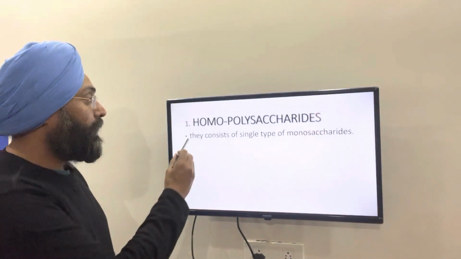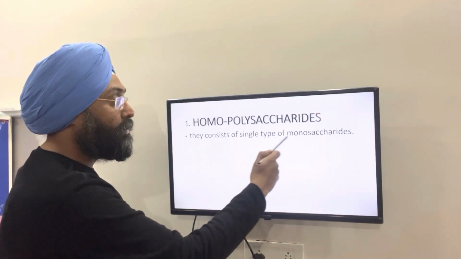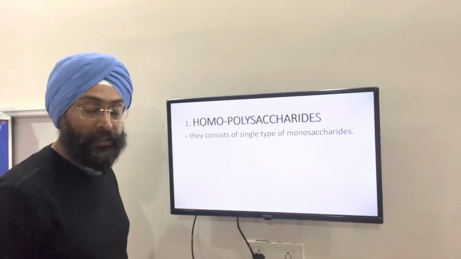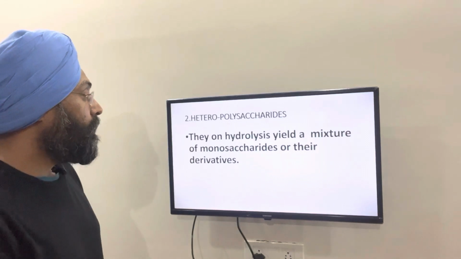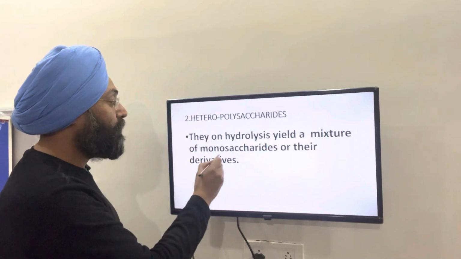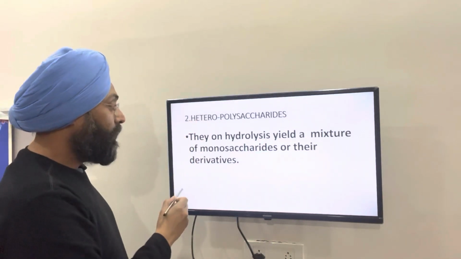Homopolysaccharides consist of a single type of monosaccharide. Now we will come to heteropolysaccharides. They are found by hydrolysis of a mixture of monosaccharides, right? That's why the name hetero.